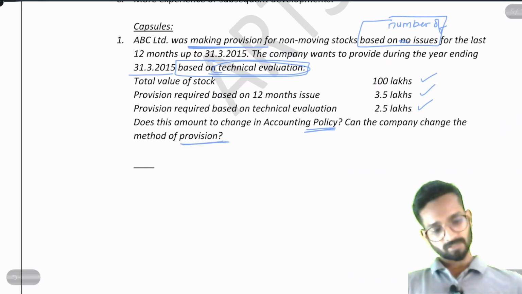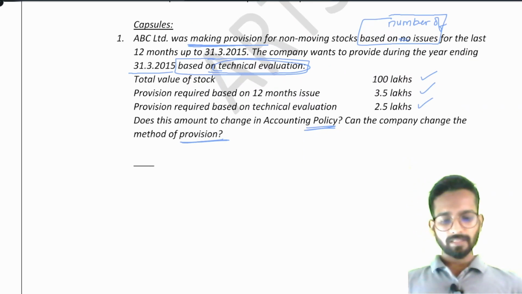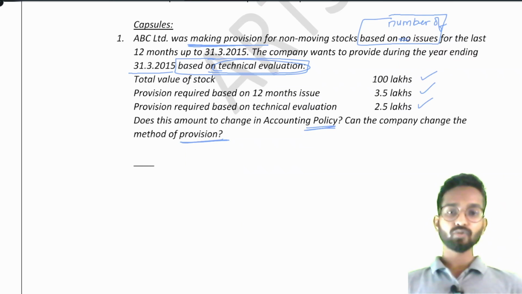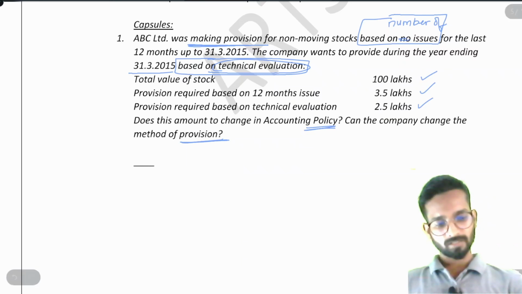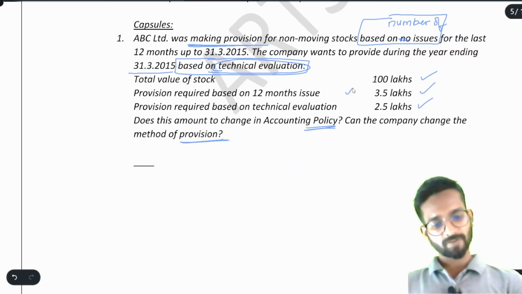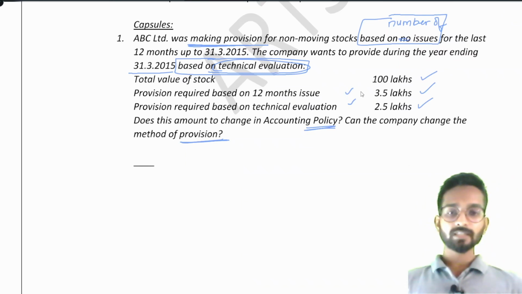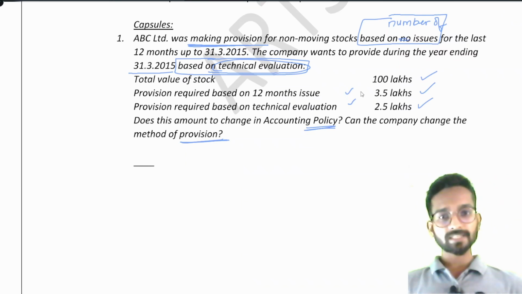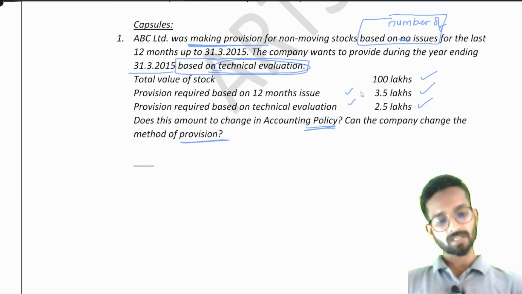These are your questions. We have to understand that they have not changed the policy. When you say that they used to not make provision and now they are making the provision, we might say that there is a change in some policy, but they have just changed the numbers. Look at the provision. First it was 3.5 lakh according to the old method, now it is 2.5 lakh. So you will say that it is a change in only accounting estimate, not a change in accounting policy. We cannot say this is a change in accounting policy.